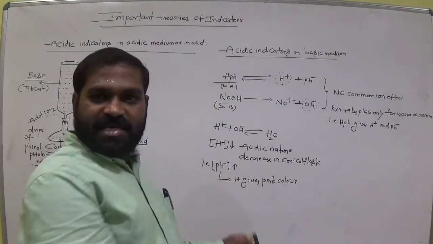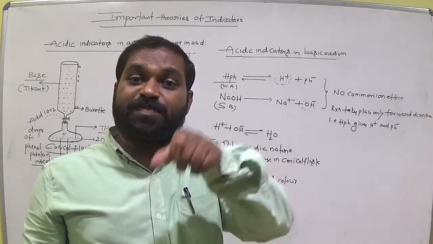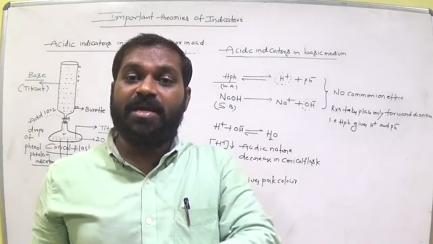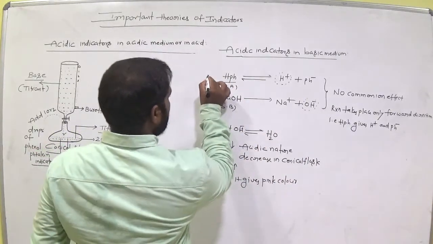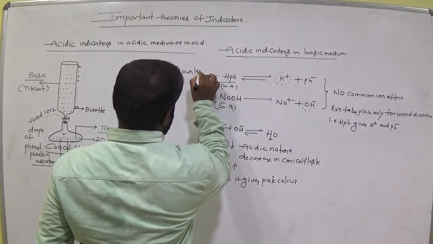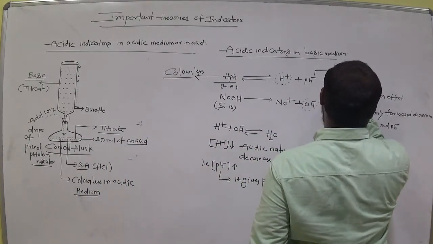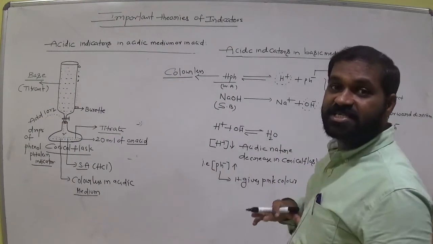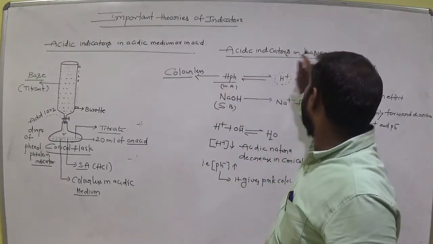H plus and OH minus are removed as H2O. Now which ion is more in the conical flask? Ph minus ion is more. Due to the Ph minus ion, which color appears? Pink color. HPh is colorless. Okay, remember this. HPh is colorless. What about this Ph minus? If the Ph minus ion is more, it gives pink color. When is the Ph minus ion concentration more, in acidic medium or basic medium? Only in basic medium.